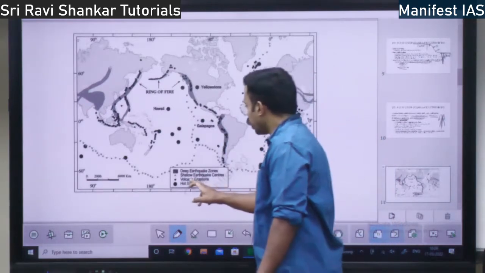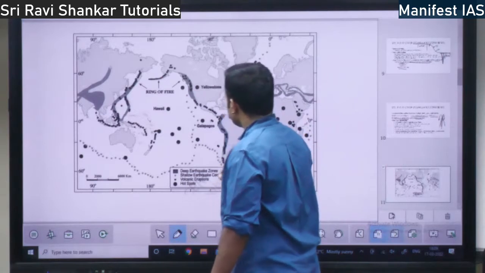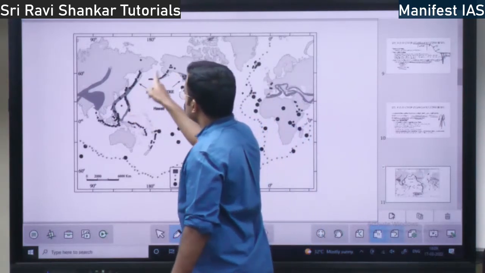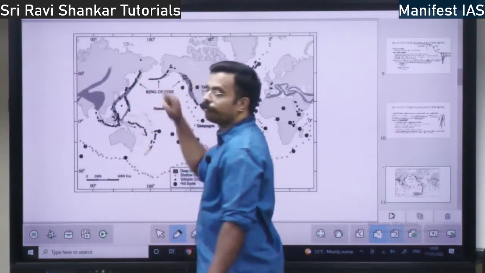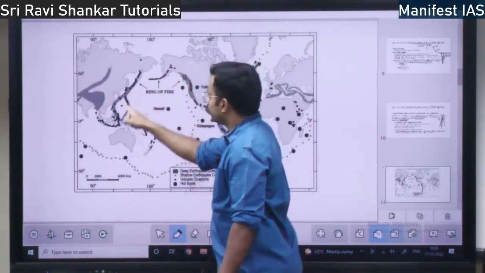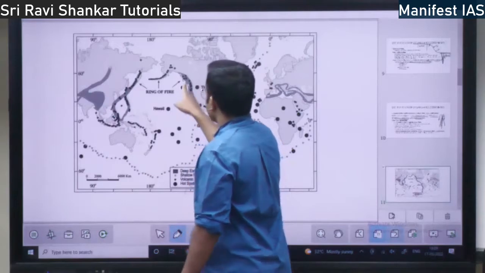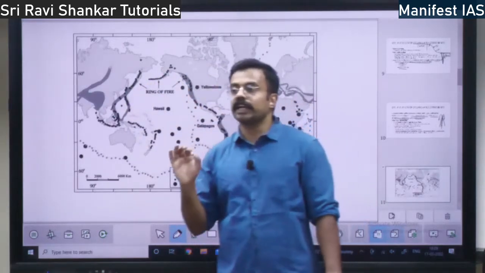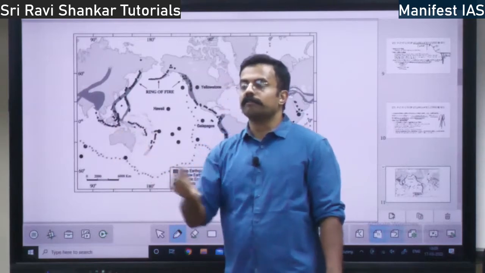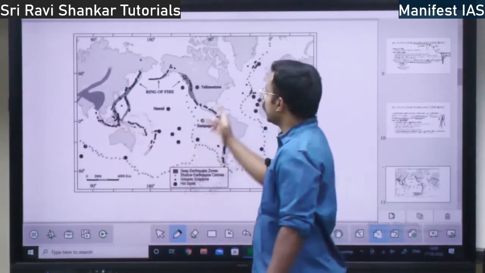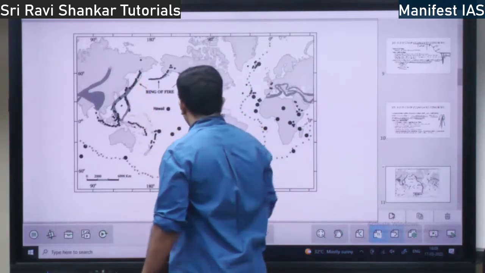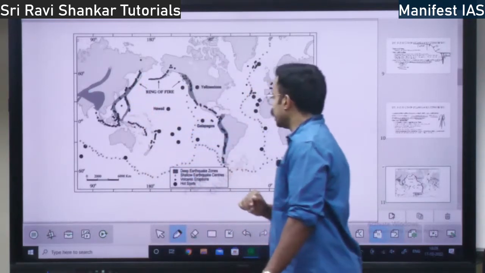Then you have volcanic eruptions. Whatever black small dots you are seeing, this is called the Pacific Ring of Fire. Means, this forms like a ring, right? This entire thing, black dots. So this ring is called the Pacific Ring of Fire. There will be volcanic fire there. This is the diagram, right? Whatever black dots you are seeing, they are volcanic eruptions.